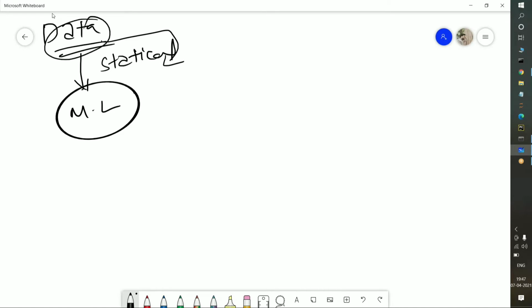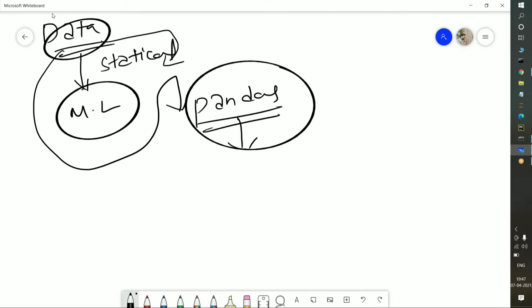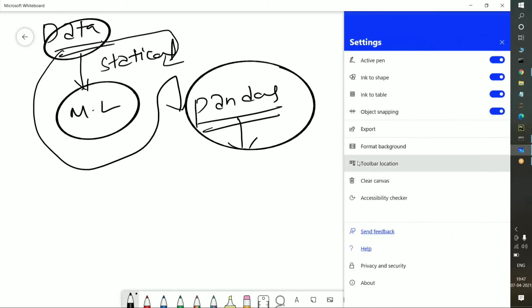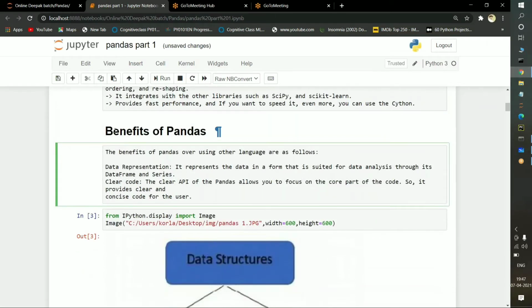For converting and handling this data, we need one library that is known as pandas. There are a number of predefined packages in pandas, which are used to handle the data. So we will see them one by one in pandas. We will take one data set, and we will see the predefined functions in pandas very clearly. These are some of the benefits of pandas.